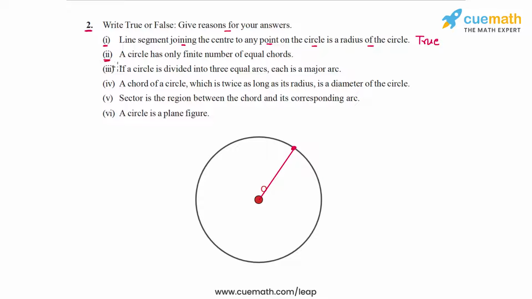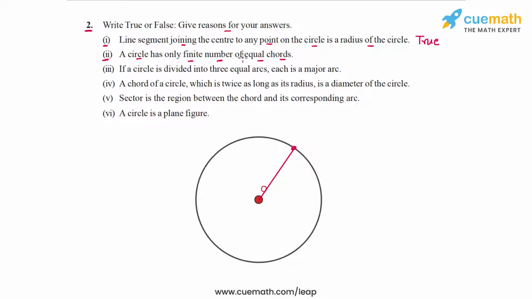Okay, the second statement says a circle has only a finite number of equal chords. So basically the statement says something about the number of equal chords in a circle. Now this is clearly a false statement, and the easiest way to understand why it's false is to think about